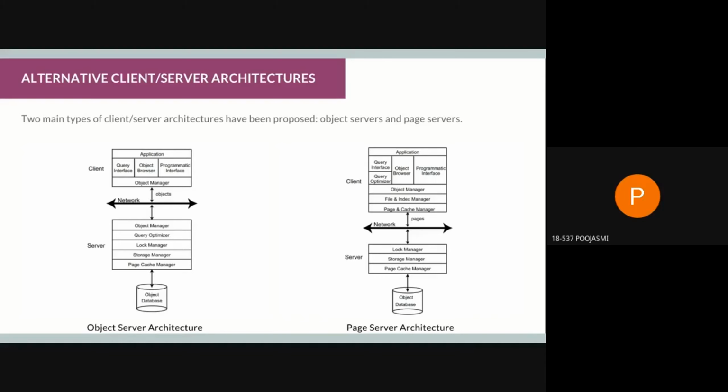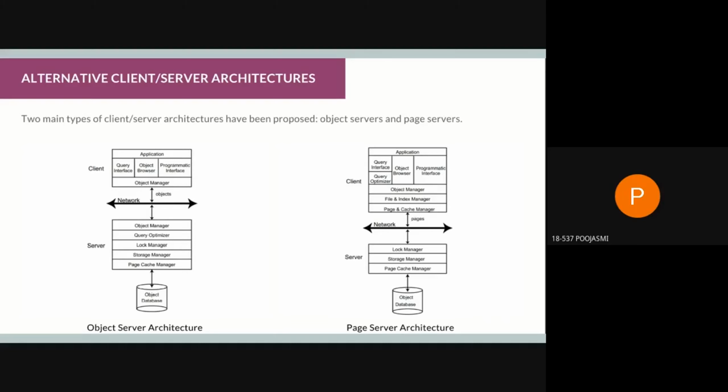Next. The alternative client server architectures are mainly of two types. One is object servers, as you see on the left side, and the other is page servers. In the object server, we have a client and a server, but the client has only the application and query interface, object browser, programmatic interface, and object manager.